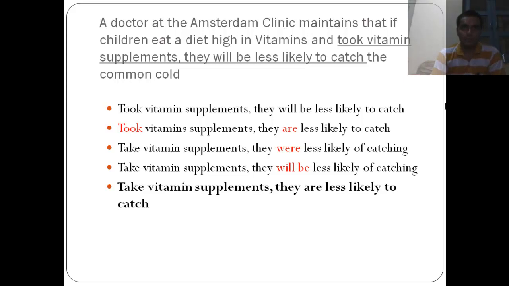So took vitamin supplements, they are less likely to catch. Okay, are is right, but took is again something wrong. Take vitamins, they were less likely to catch, again going in the past tense. Will be is of course a wrong one. So the right one is: if they take vitamin supplements, they are less likely to catch a common cold.